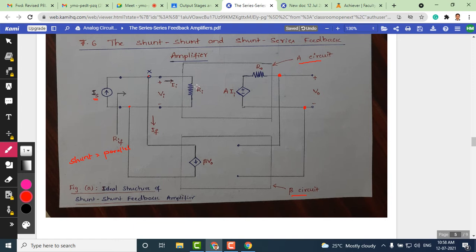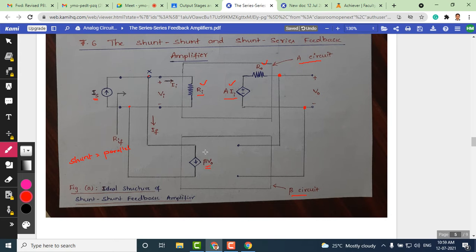Here we are not showing the detailed circuit of an amplifier, we just represent it with the equivalent circuit. The equivalent circuit of an amplifier comprises an input resistance Ri, a voltage source here, times Ii, and an output resistance labeled as R naught. These three components form a basic amplifier stage. If you look at the feedback network, there is an open circuit at the input side of the feedback network, and there is a source here, which is beta times V naught.